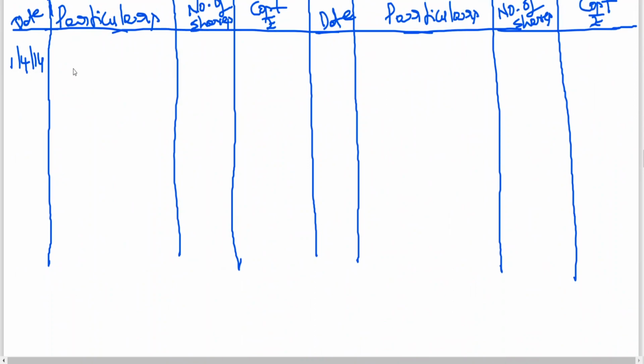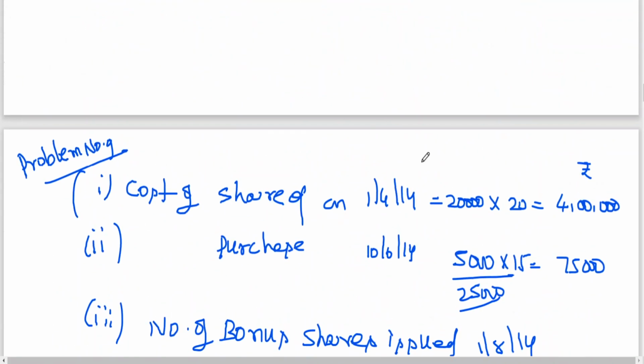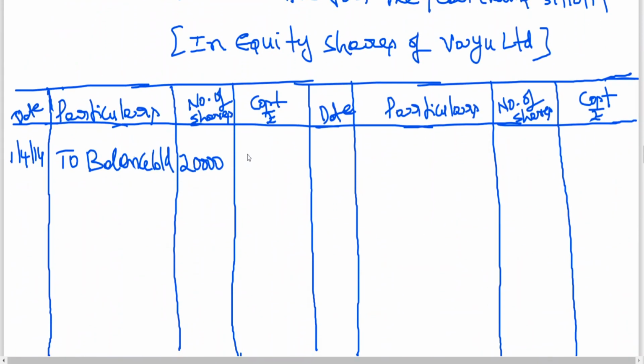First April 14. If it is a balance, you write balance brought down 20,000. What is the cost price? We got something like 4 lakhs. Then on 10th June, he purchased 75.